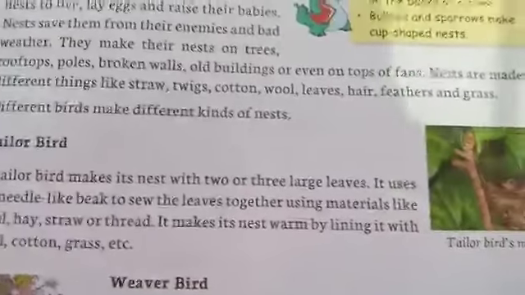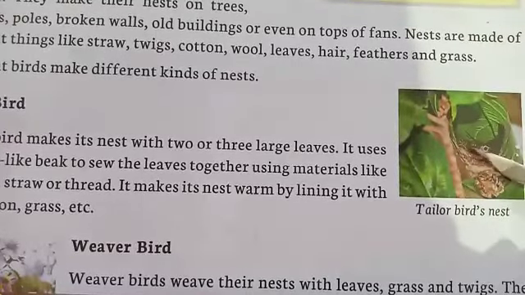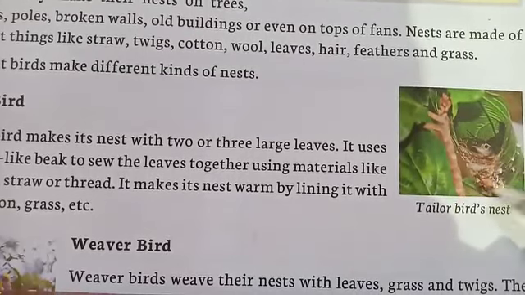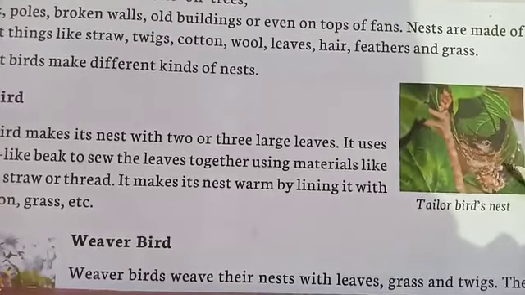It makes its nest warm by lining it with wool, cotton, grass, etc. You can see the picture of the tailor bird's nest. Here it is. The bird is sitting in the nest and it has made the nest with the leaves stitched with grass, twigs, etc.